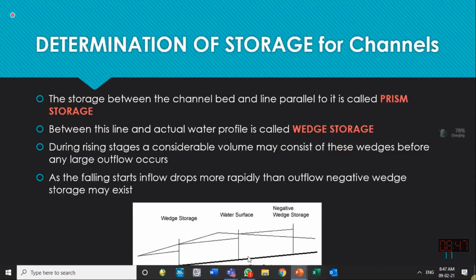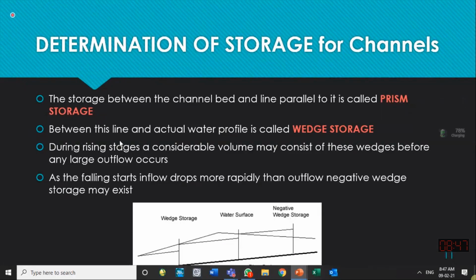The storage between the channel bed and a line parallel to it: this is the channel bed, and over here the line parallel to it is this one. So this one is the prism storage. Over here, this is the bed, this is the line parallel to it, so this is prism storage too. Over here, prism storage is from this parallel line up to the bed line, this bottom part.